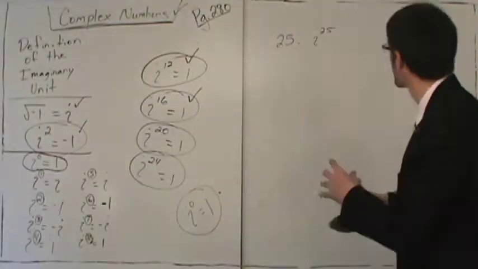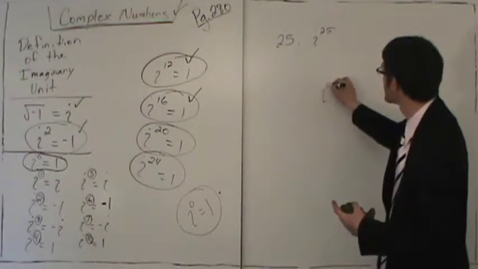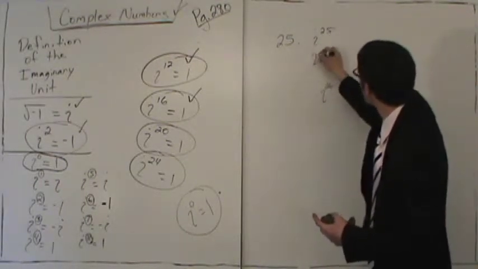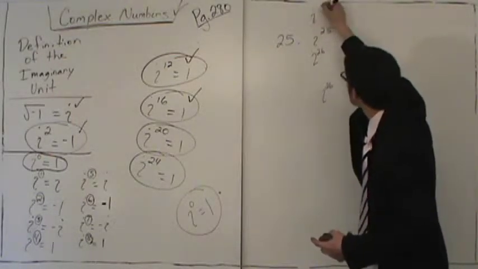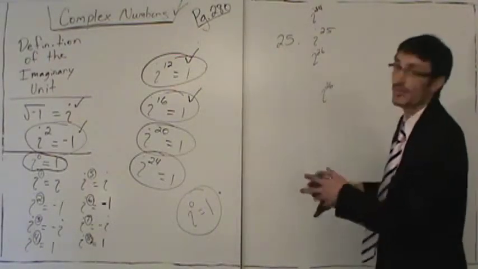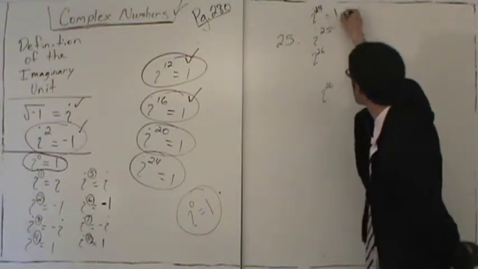What's the next multiple? What are 2 even numbers next to 25? Well, hopefully you say i to the 26th and i to the 24th. This is the fastest way to figure it out. i to the 24th. 2 even numbers next to 25. Which of those is a multiple of 4? Hopefully you say 24 is a multiple of 4, so this is 1.